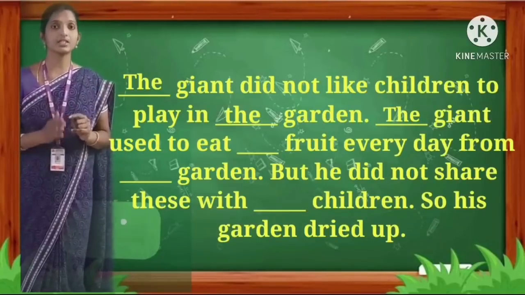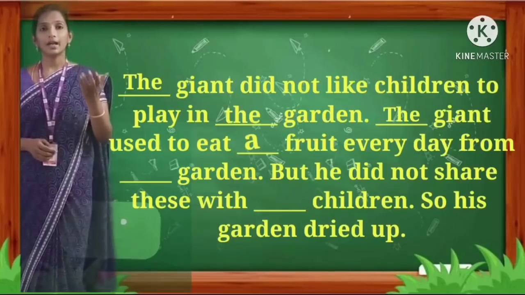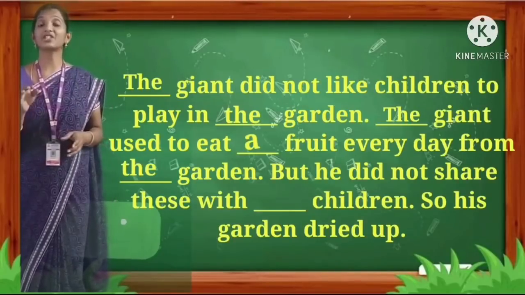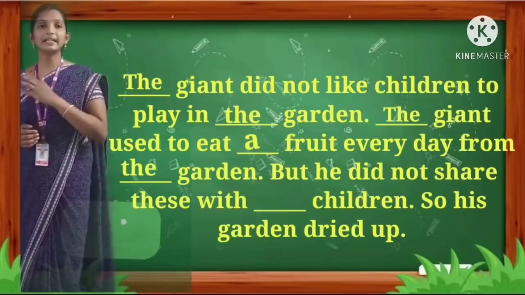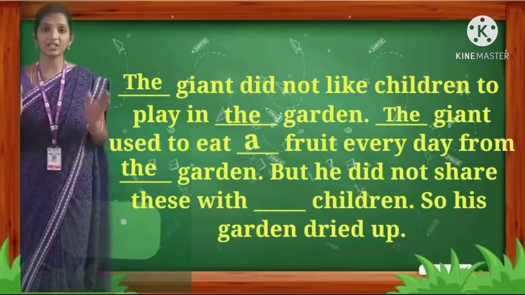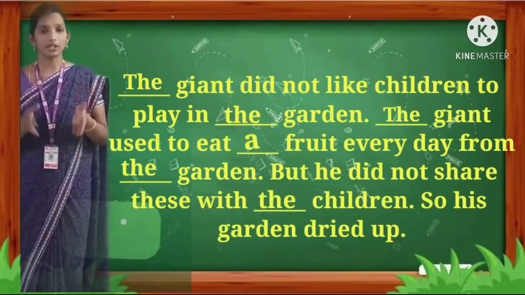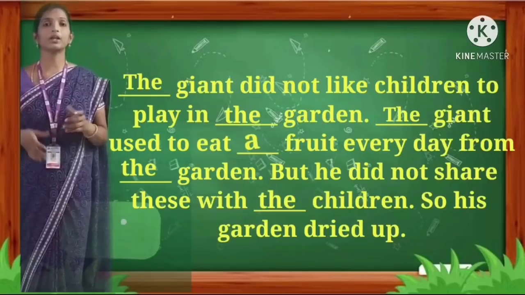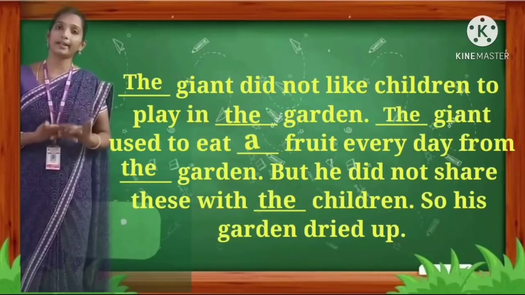The giant used to eat a fruit every day from the garden. Okay. But he did not share these with dash children. But he did not share these with the children. Children is a plural noun. So we are using the article the. So his garden dried up.